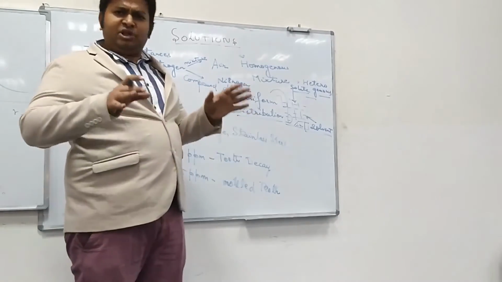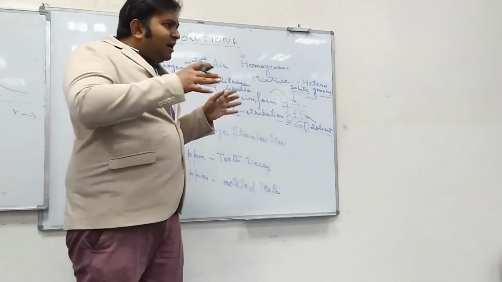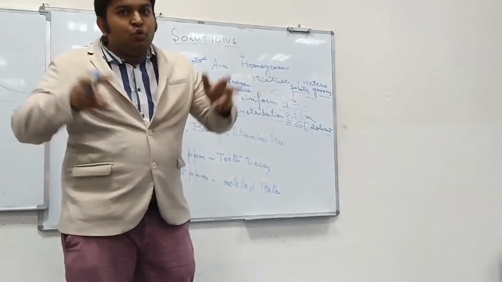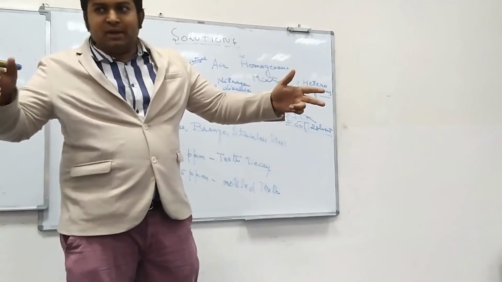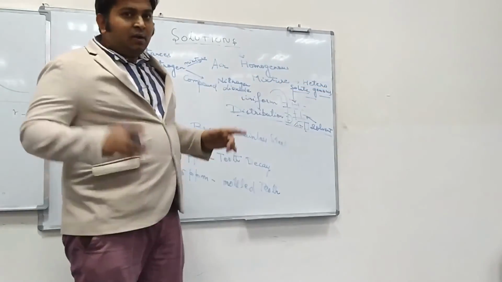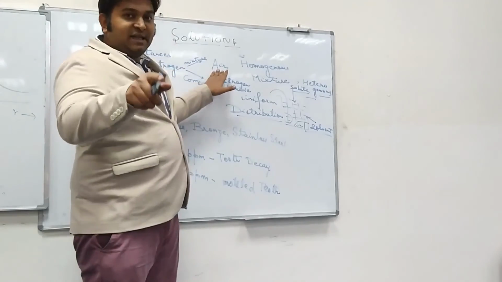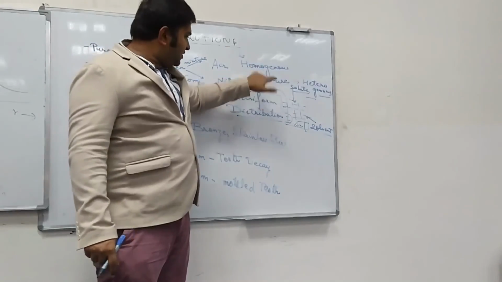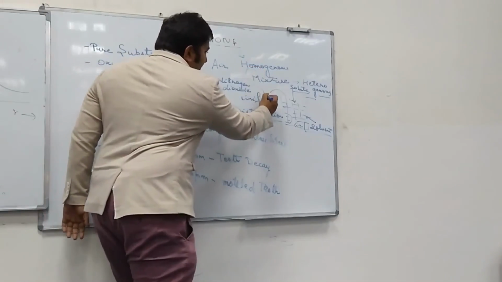So now we are pretty much clear that if they are reacting and if they are not reacting, these two cases lead to two different things. One is a compound, that is nitrogen dioxide. One is a mixture, that is air. So first thing, for a solution, it has to be a mixture. Second thing, it has to be homogeneous, which means it has uniform distribution.